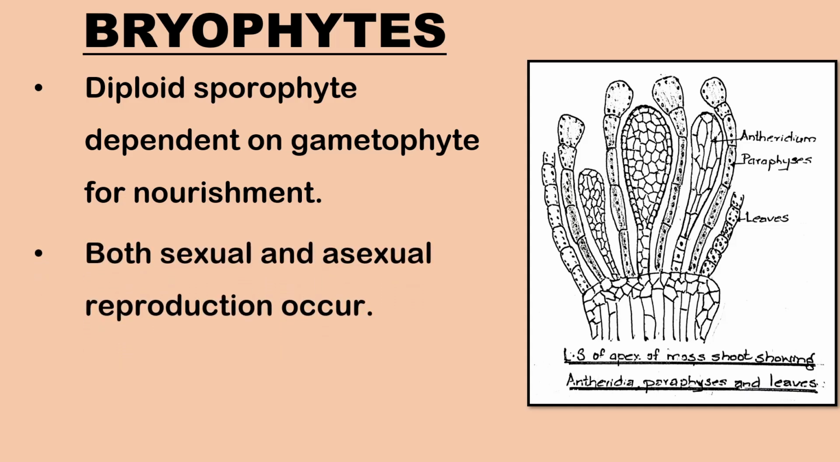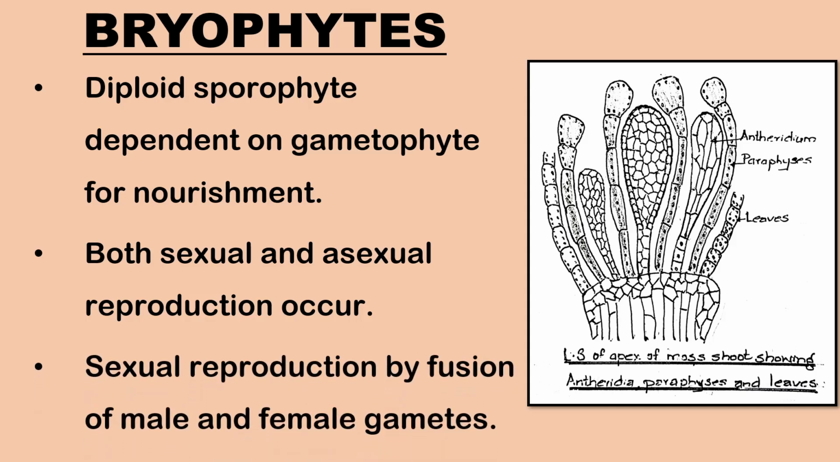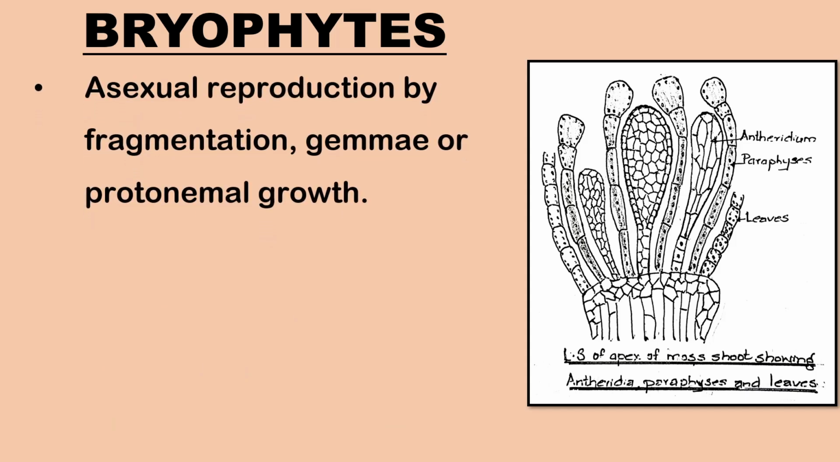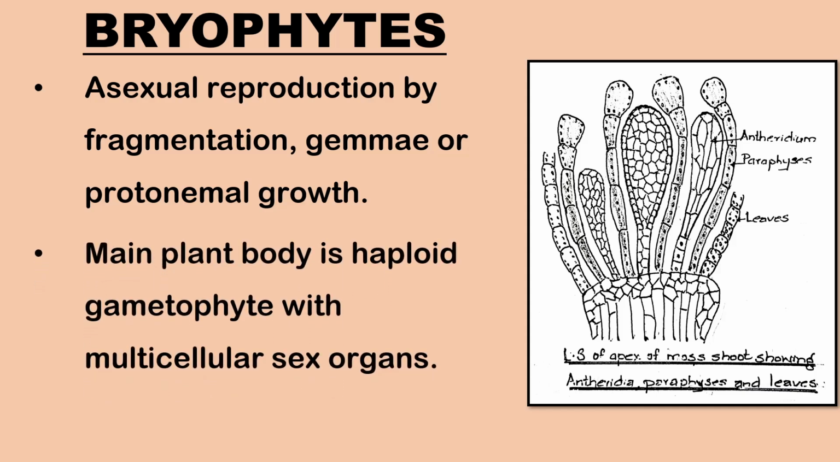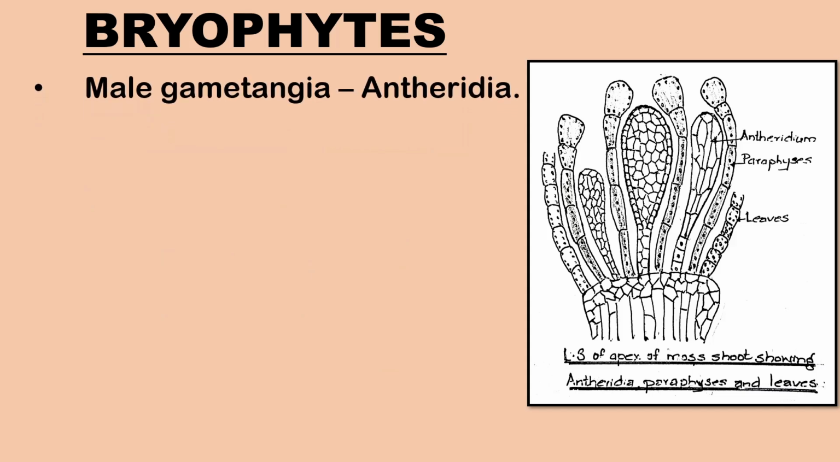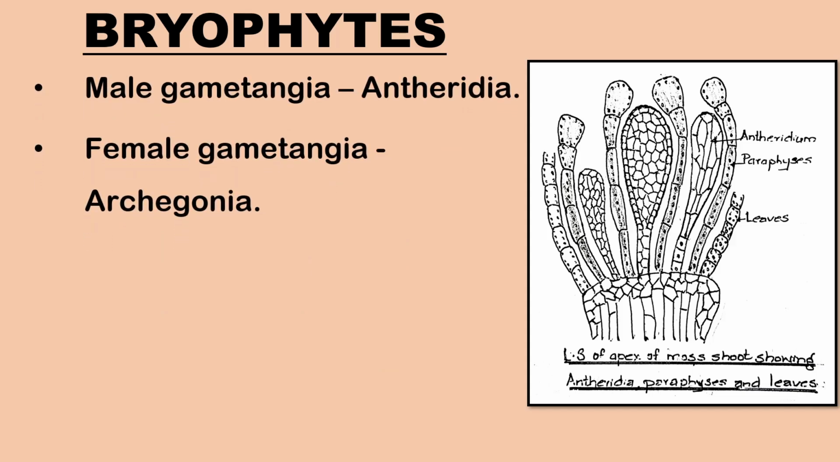Both sexual and asexual reproduction occur in bryophytes. Sexual reproduction takes place by the fusion of male and female gametes, while asexual reproduction can occur through fragmentation, gemmae, or protonemal growth. The main plant body of the bryophyte is a haploid gametophyte that produces multicellular sex organs. The male gametangia are the antheridia and the female gametangia are the archegonia.